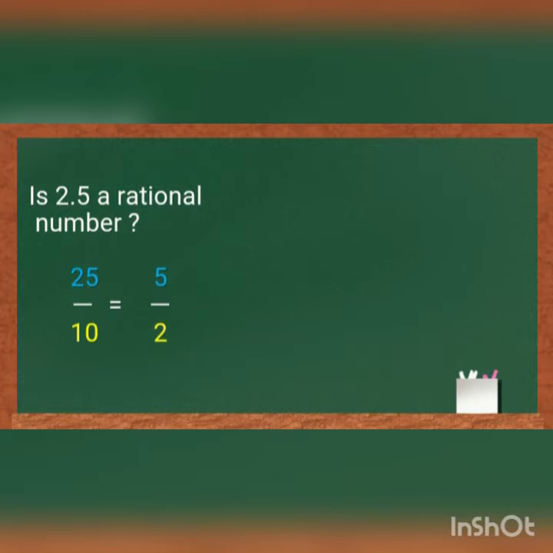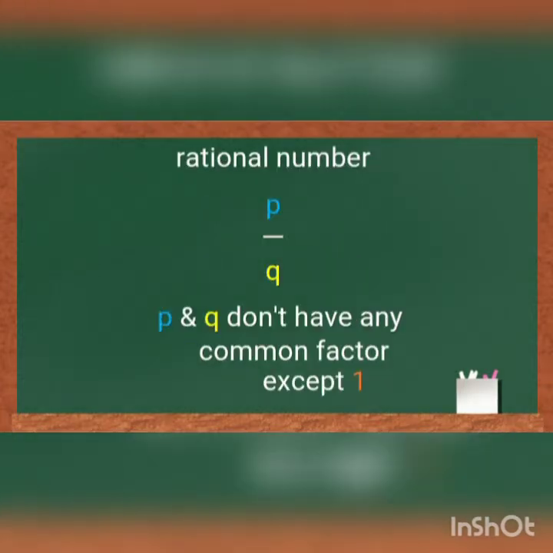Is it correct children? So, any rational number can be expressed in p by q form, that is fraction form. The only restriction is q not equal to 0. P and q have no common factor other than 1. P and q are coprimes. Children, I think now you are clear about rational numbers.